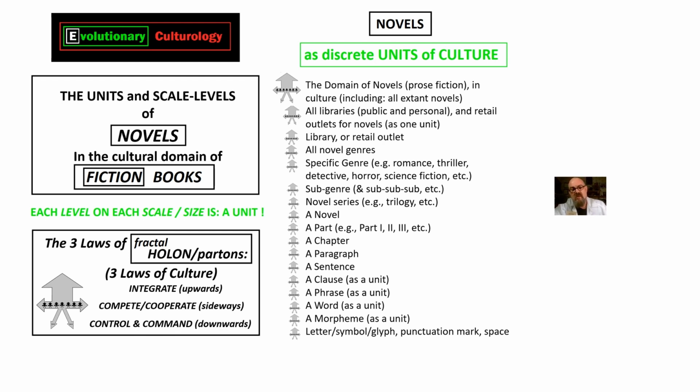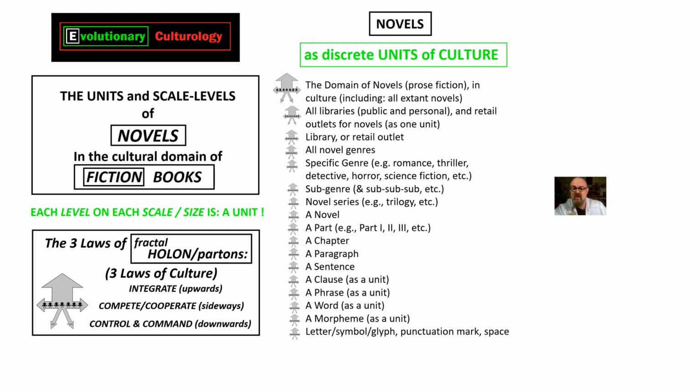You could also look at how each unit competes and cooperates with units sideways on the same scale level there, and we could go back down the list and see how they control and command each of those units inside them. But that might do for now. You can have a look at the EvCult textbooks if you want to go into more detail on that.